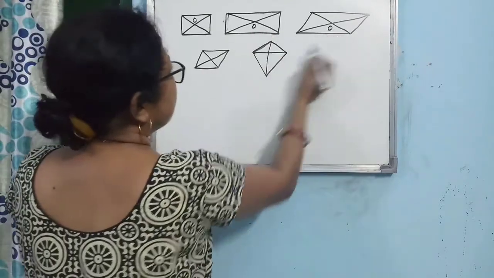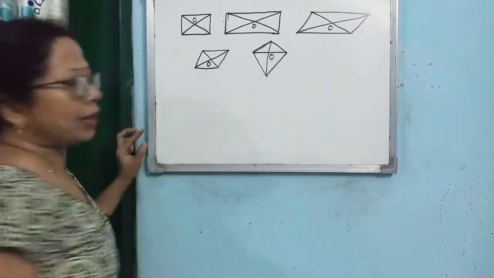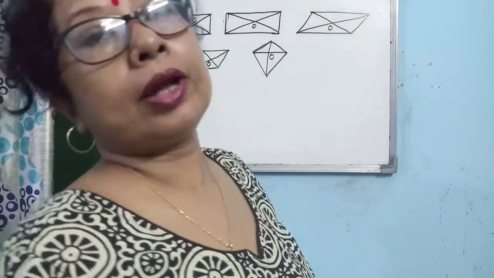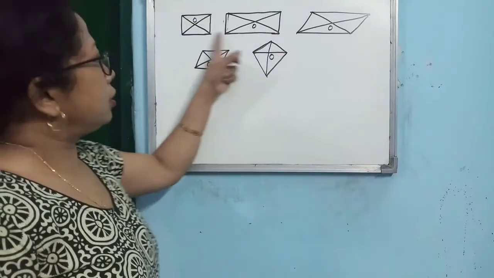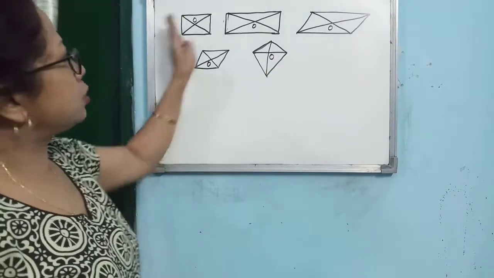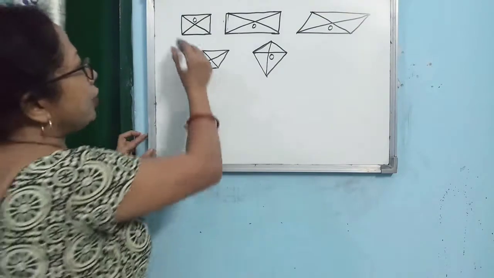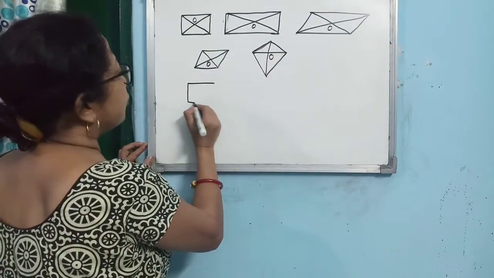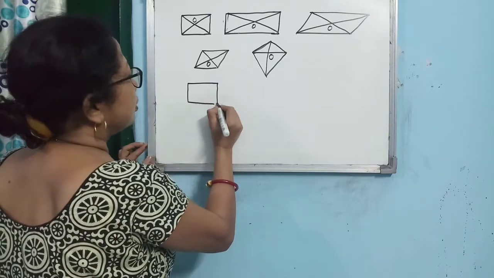At the point of intersection of its diagonals. Where does the center of gravity lie? The center of gravity lies at the point of intersection of its diagonals. This is one way to find. Another way to find the position of the center of gravity is this.